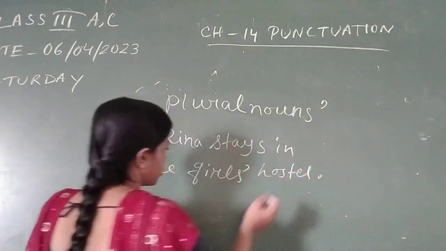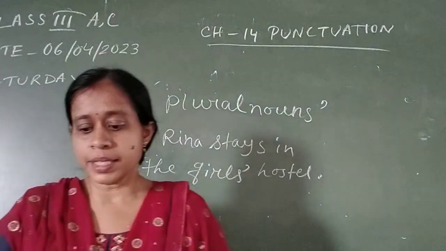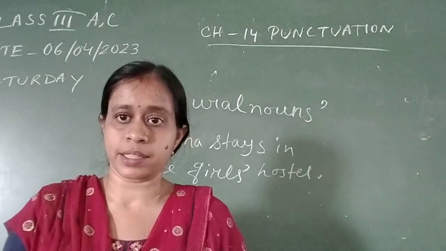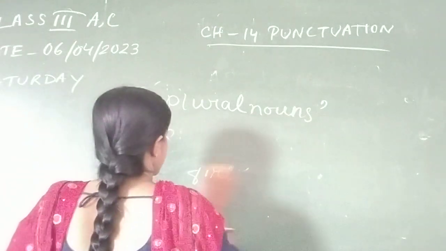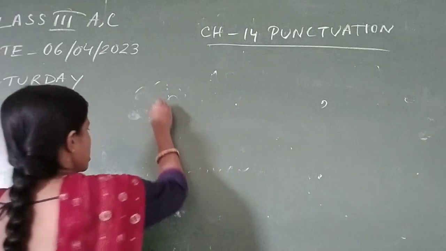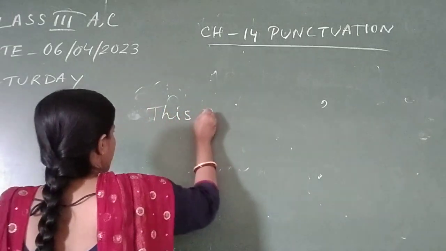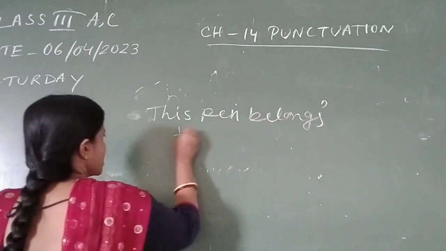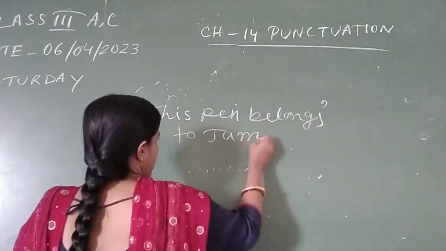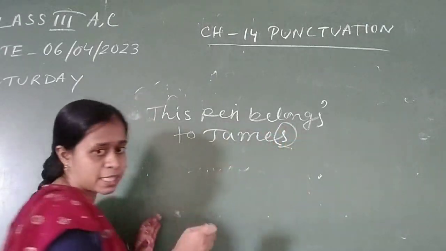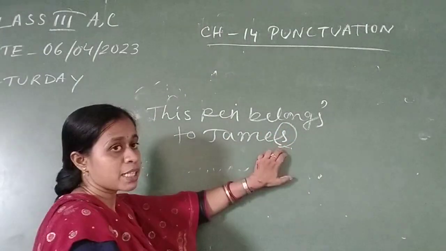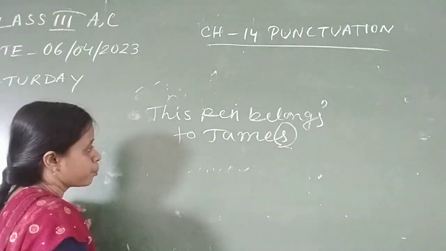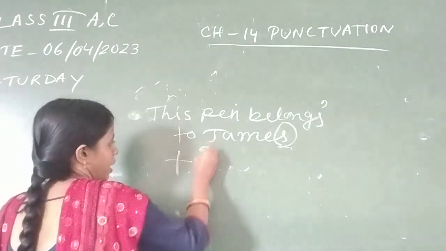Okay. Next, if there is any proper noun that ends in s, like James. If I write, this pen belongs to James. This is James's pen. So if any proper noun ends in s, and you are writing about him or her, then you have to add apostrophe s.